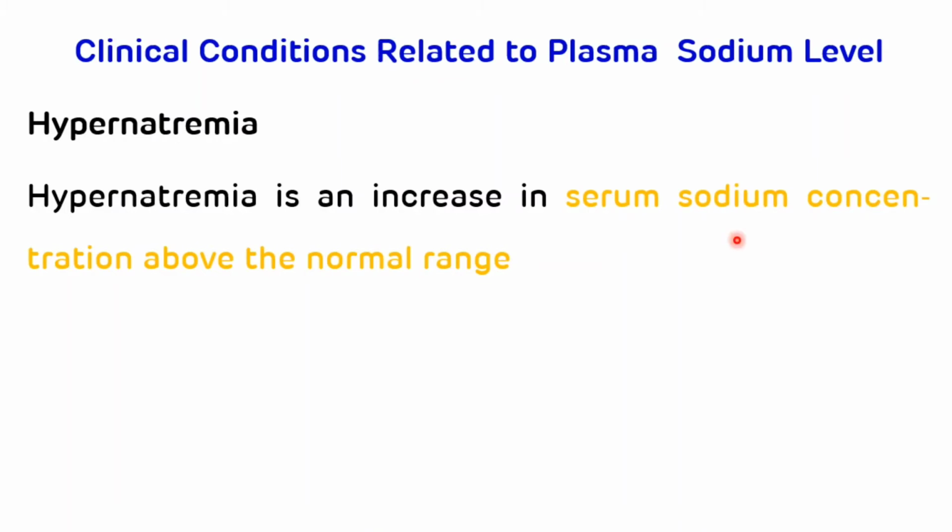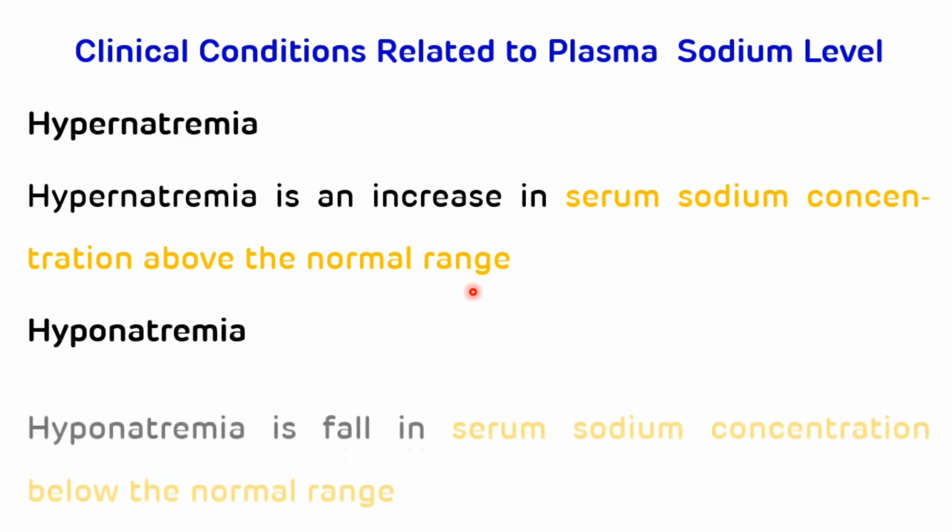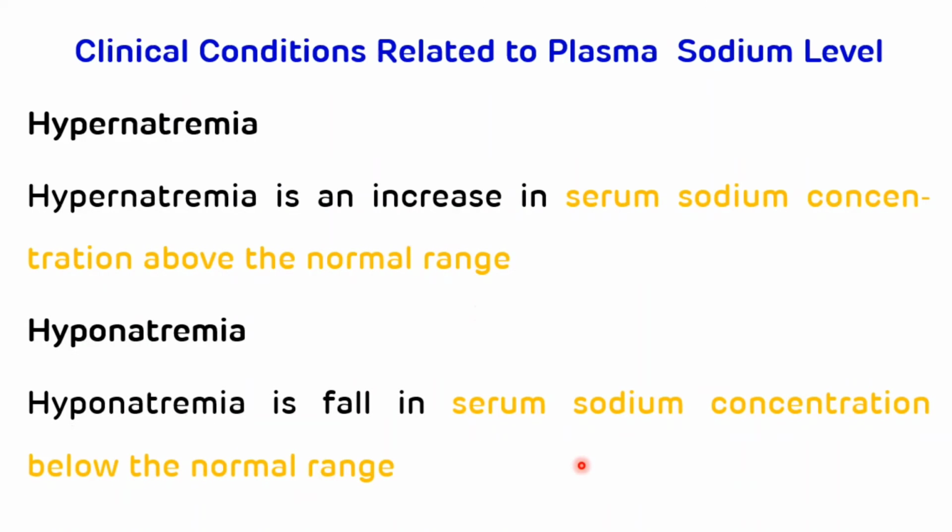Now we will see clinical conditions related to plasma sodium level, that is hypernatremia and hyponatremia. First, we will discuss hypernatremia. Hypernatremia is an increase in serum sodium concentration above the normal range. And hyponatremia is a fall in serum sodium concentration below the normal range. And the normal range of sodium is 135 to 145 milliequivalent per liter.